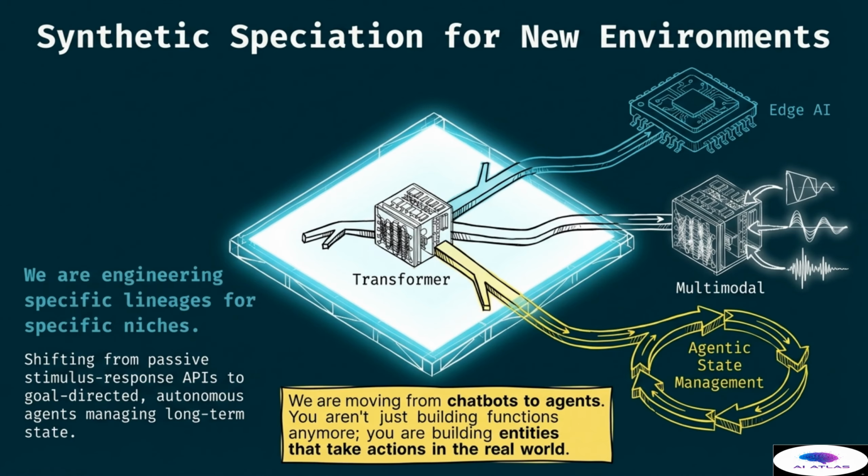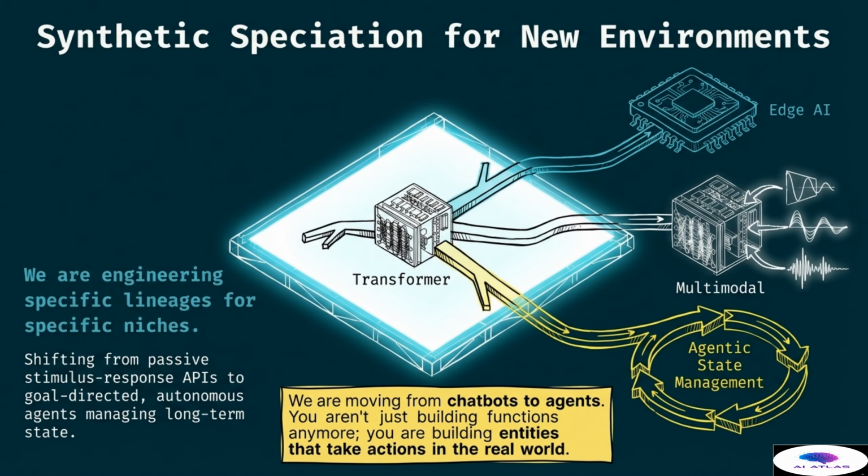As we move forward, we are seeing synthetic speciation for new environments. We are no longer just building chatbots. We are engineering specific lineages for specific niches. We are shifting from passive stimulus response APIs to goal-directed, autonomous agents that can manage long-term state. The visual shows a central transformer branching out into specialized areas like edge AI, multimodal systems, and agentic state management.